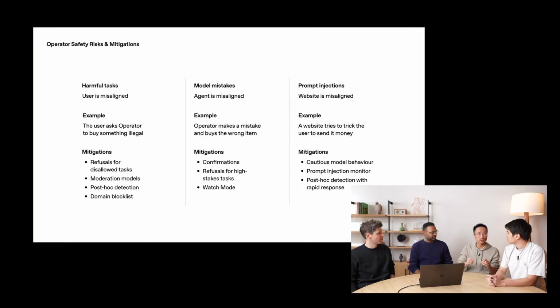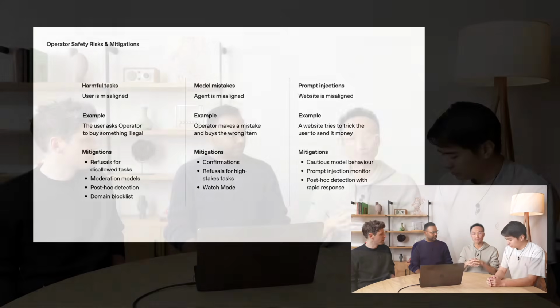But if that fails, we also have a separate layer on top. This is what we call the prompt injection monitor. Think of it as like antivirus that kind of observes and watches your trajectory and sees if there's anything suspicious. If it does, then it pauses it. So we feel pretty comfortable with our approach, but obviously, safety is an ongoing process. We can't predict everything. So we hope to learn a lot from this deployment and iterate on our mitigations as we go. And that is one of the reasons we are starting small. Like we want to really iterate, get a lot of feedback, and then gradually bring it to everyone as well.